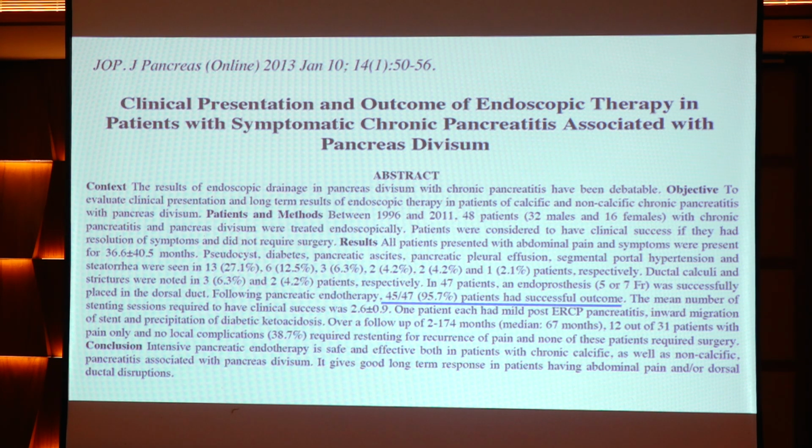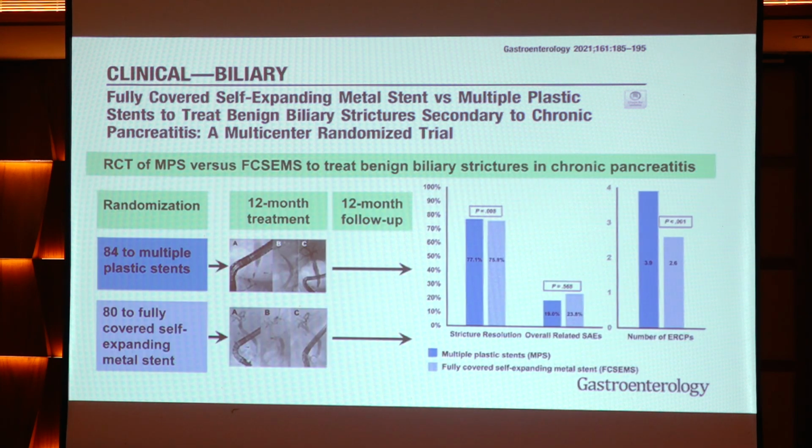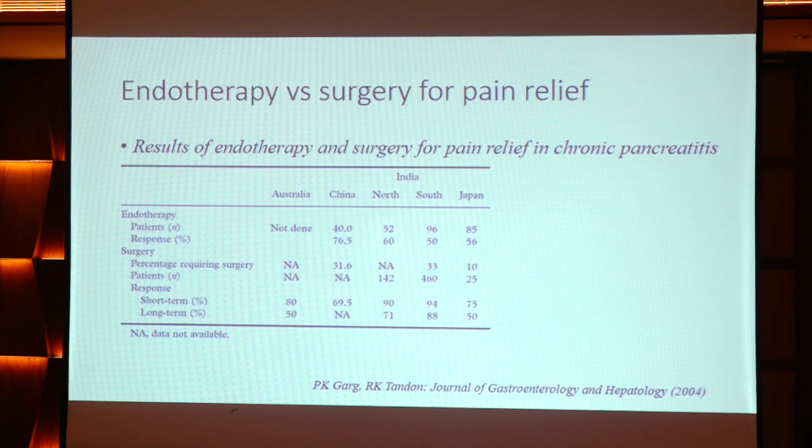Next, benign biliary stricture in chronic pancreatitis: a comparison of metal stenting versus plastic stenting. Both were equally efficacious according to the study, but the number of ERCP sessions was lower with metal stents compared to plastic stents. It's an RCT from AAG.